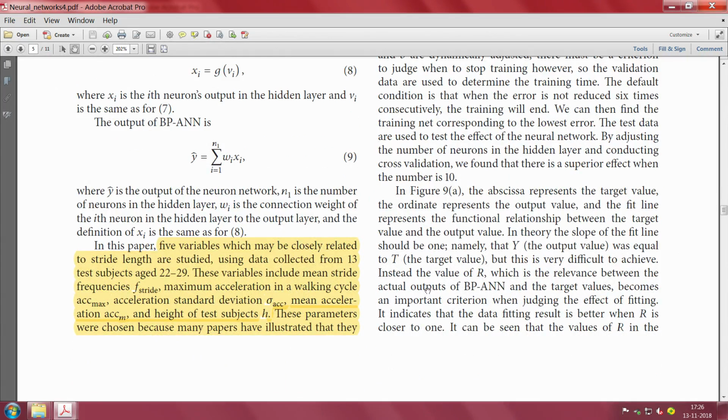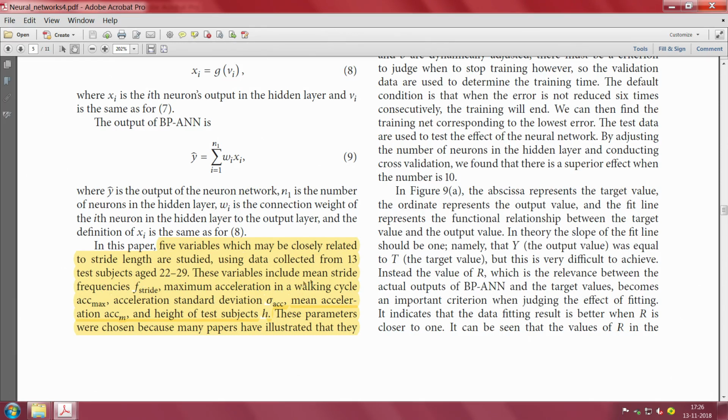What you feed, we take 5 variables, this is nicely marked here. 5 variables which may be closely related to the stride length are studied using data collected from 13 subjects aged 22 to 29.